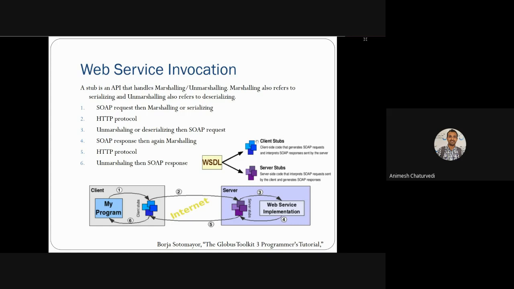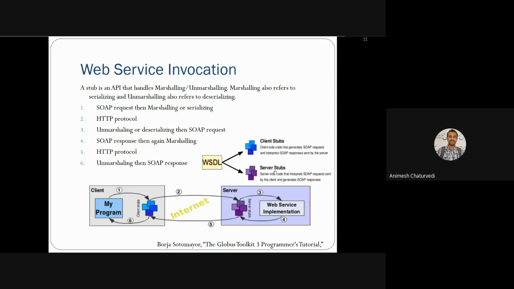So in this figure, WSDL will help you build the client stub, meaning it will tell a client how to generate a SOAP request and how to interpret a SOAP response from the server.